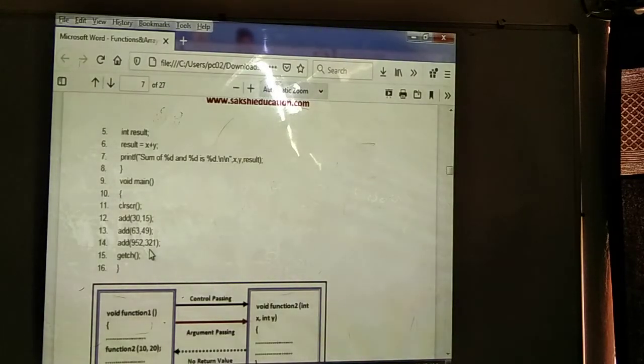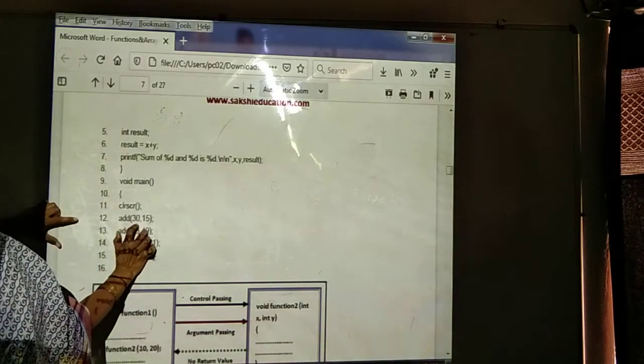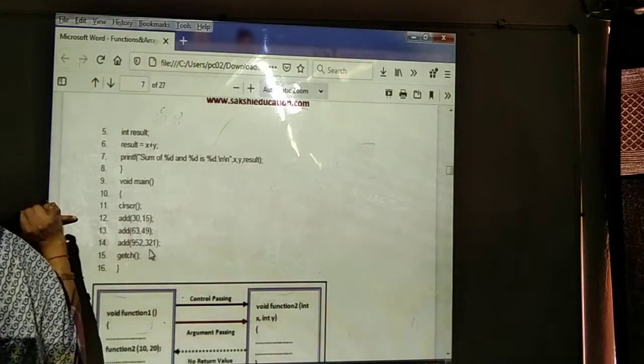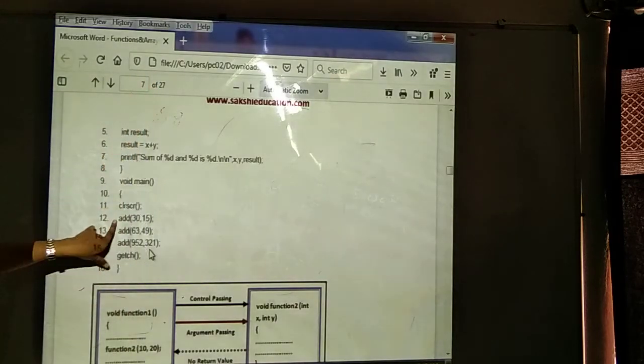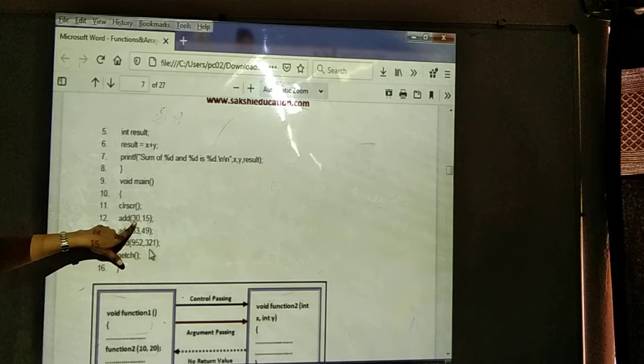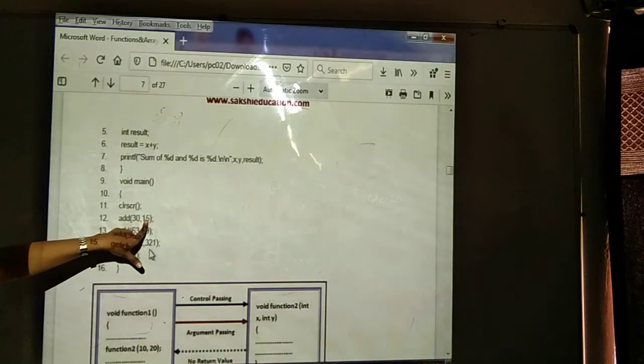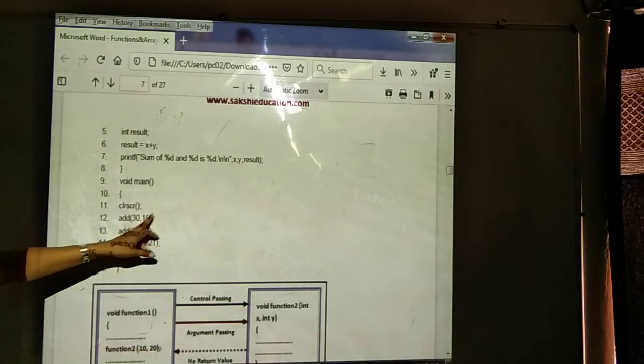Next, whenever we run the program, execution starts from where? Here onwards, the main method. Then clrscr is there, and we use the add function. Automatically control will come here. What parameters are we passing? 30 and 15. These are the actual parameters. Then control goes back to which function? The add function. In the x place 30 will be placed, in the y place 15 will be placed, and we perform result equal to x plus y. Then it displays 45.